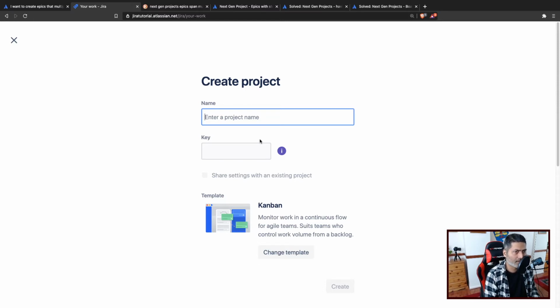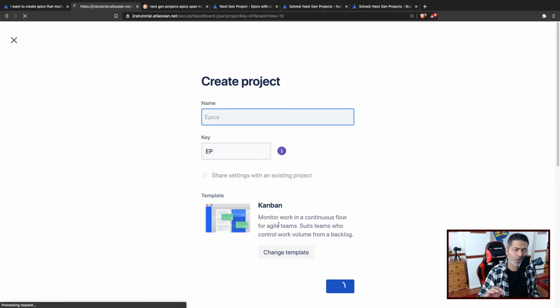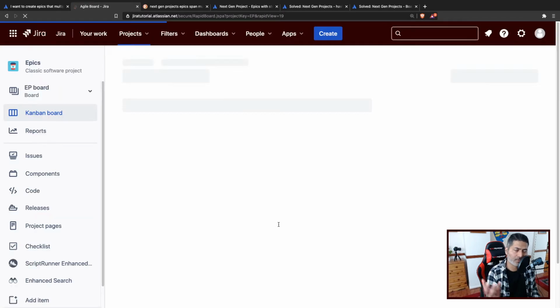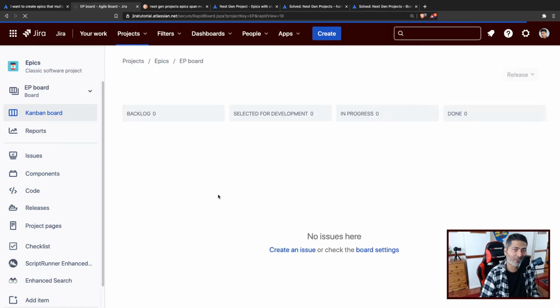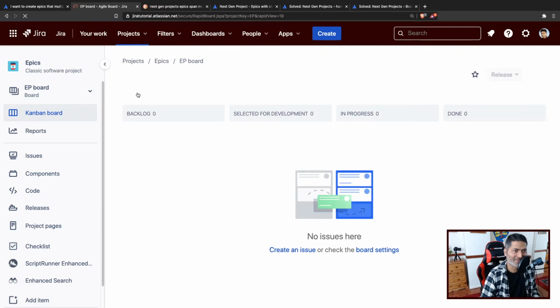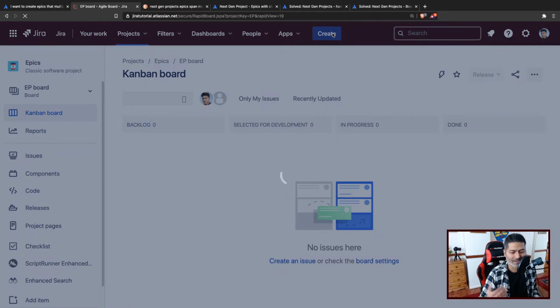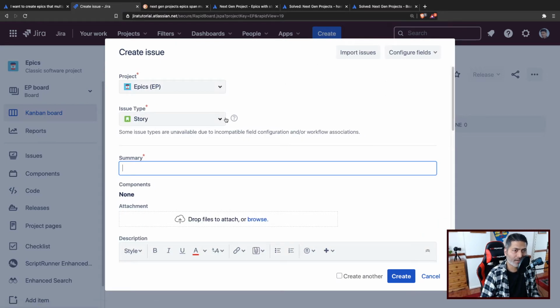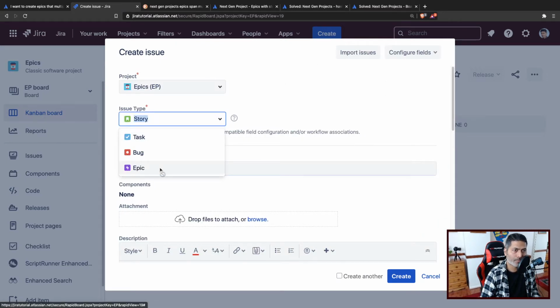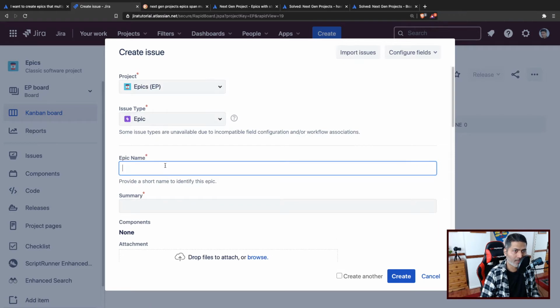Maybe we can create a project, epics only, and let us create this, because when you want to do this in a normal classic Jira software project, you can do that. But let us see how it works. Let us do it very quickly together, and I will also try to do the same thing for my next gen projects.